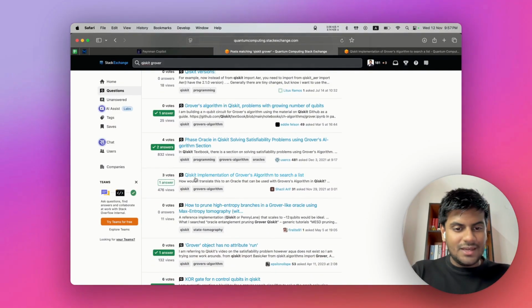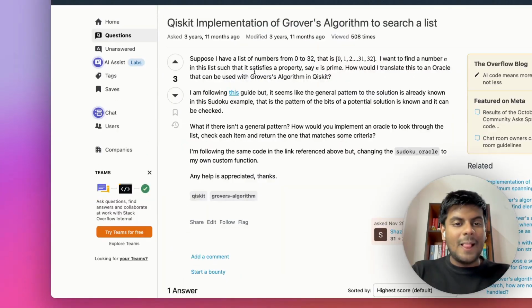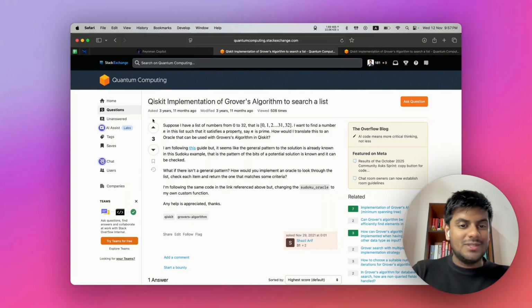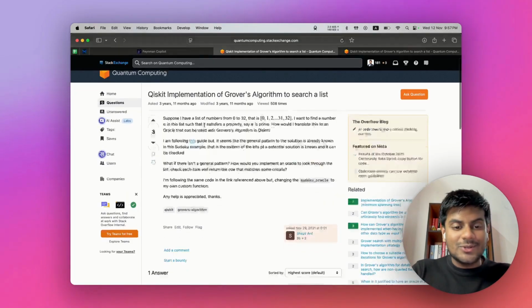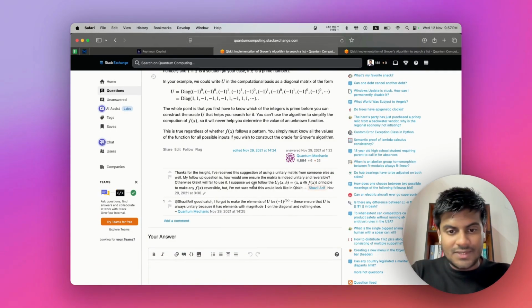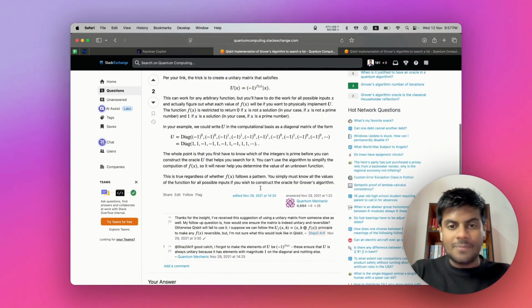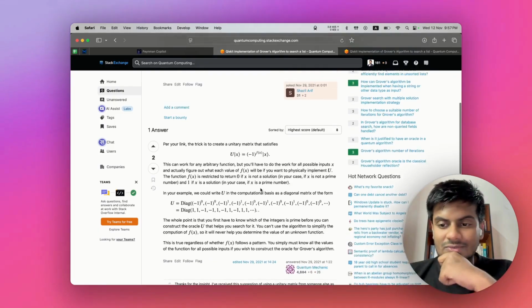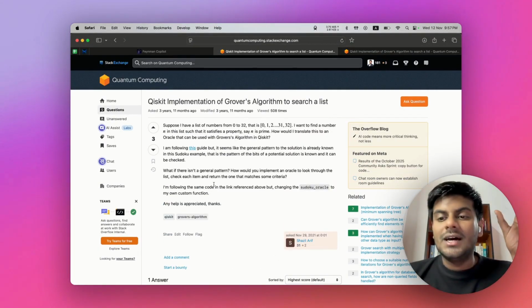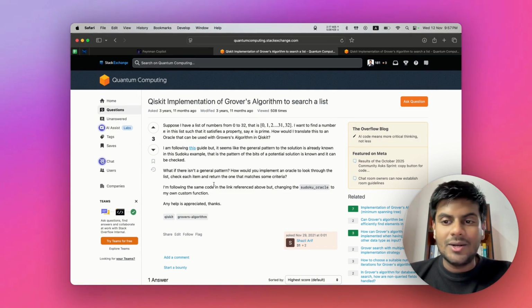Okay, here we are. So this question says Qiskit implementation of Grover's algorithm to search a list. So this was asked 3 years ago, and there is someone who has given an answer, and here you can see a few more answers. So what we're going to do is take this question, run it on a quantum simulator and see the results.